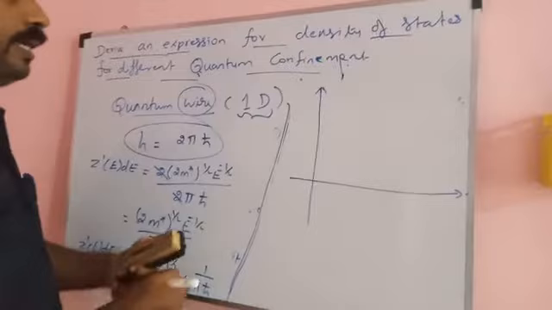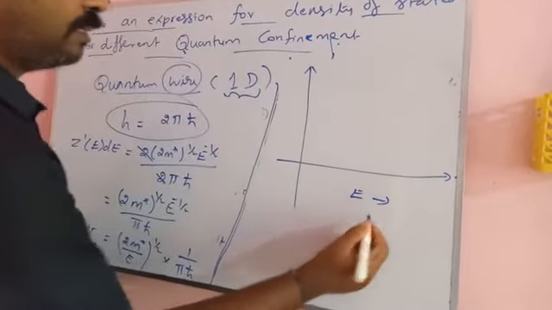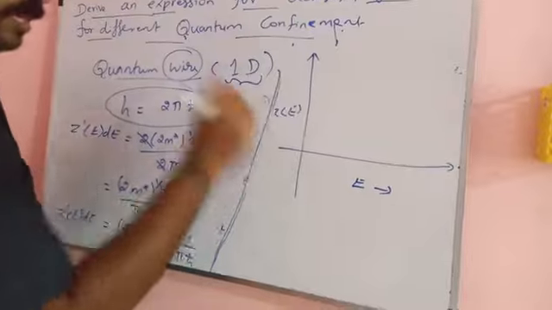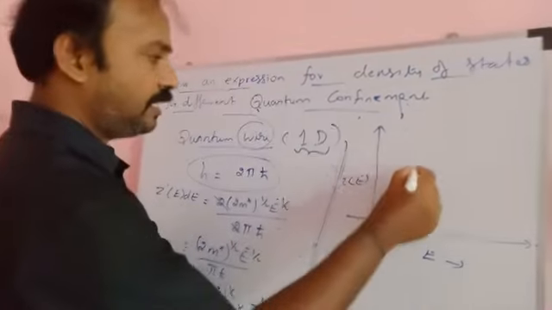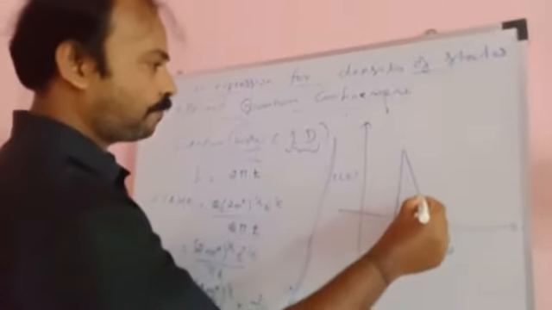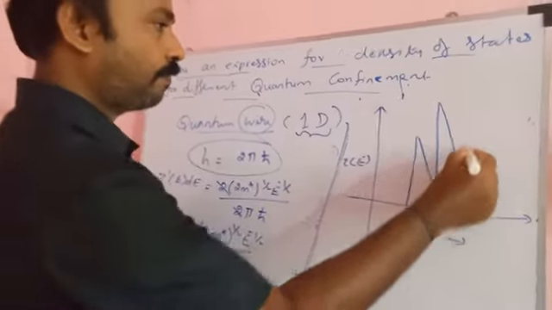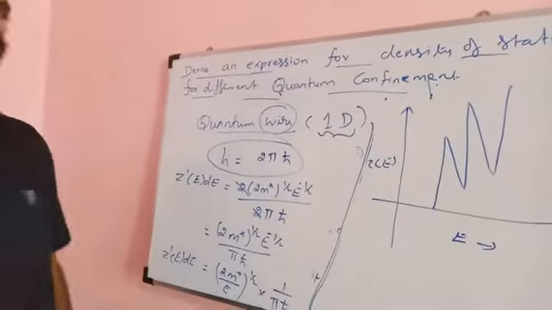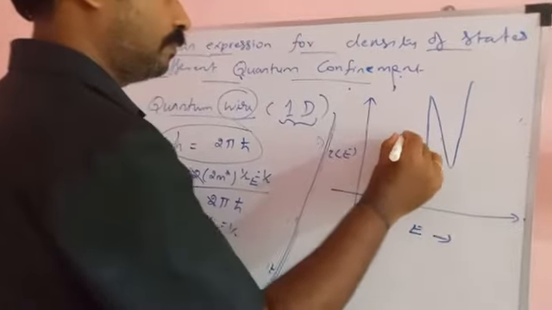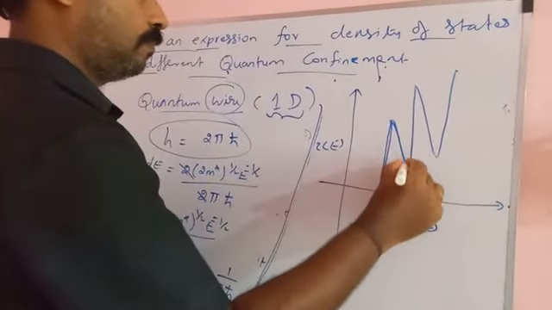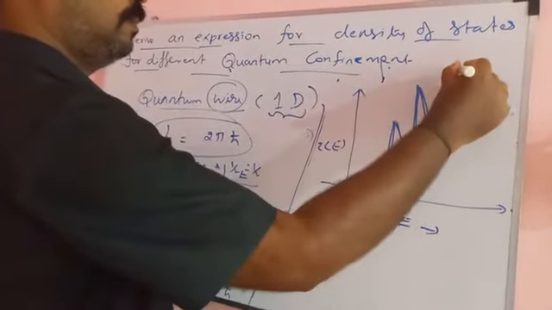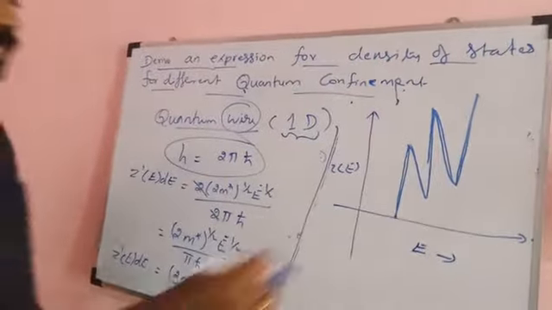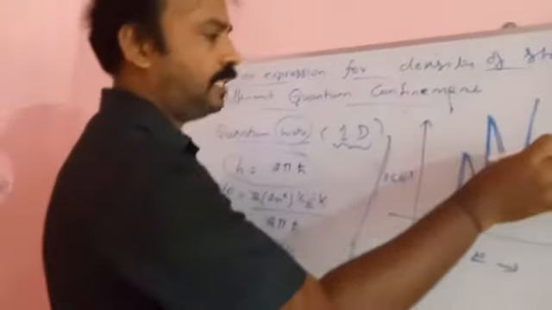In one-dimensional quantum wire, with the energy on the x-axis and Z of E on the y-axis, the energy states can be arranged like this, like a step. Like that, this is the first energy state, second energy state, third energy state.